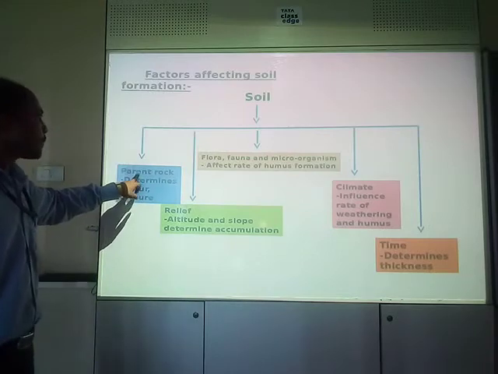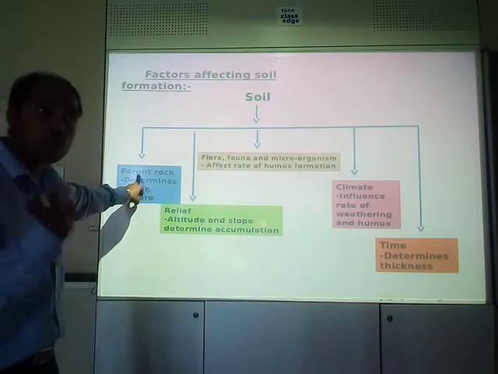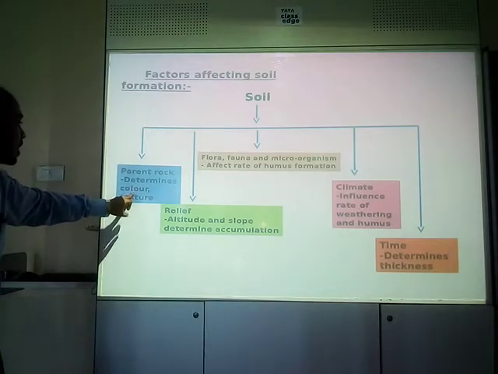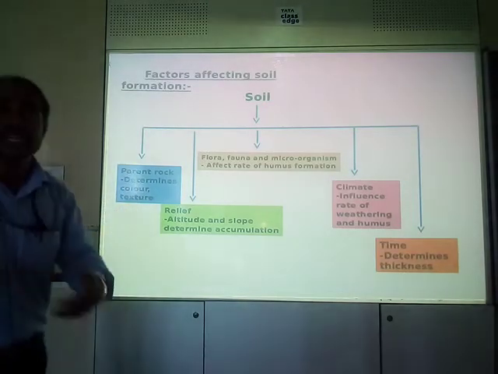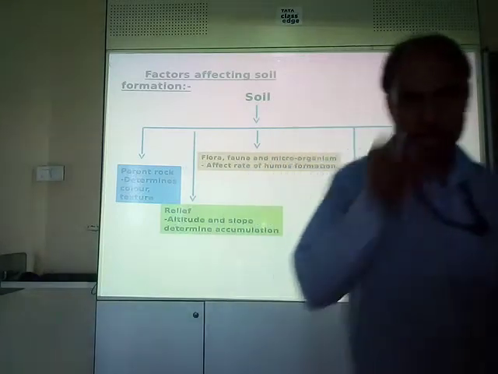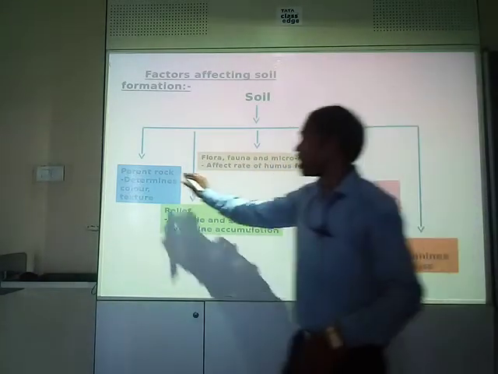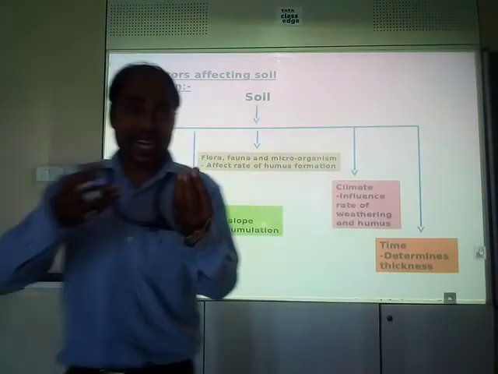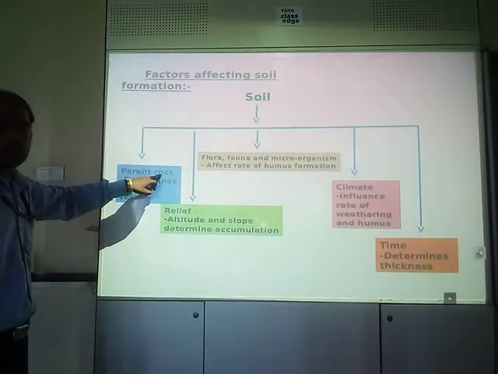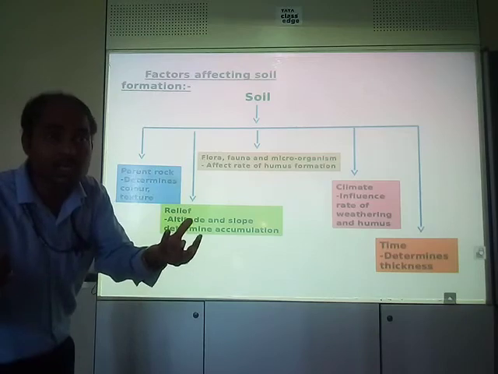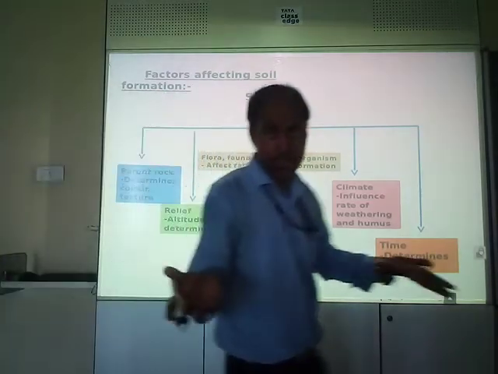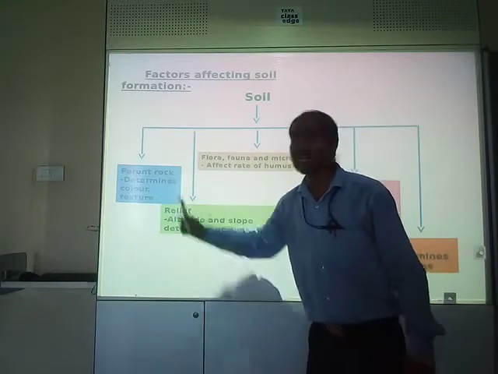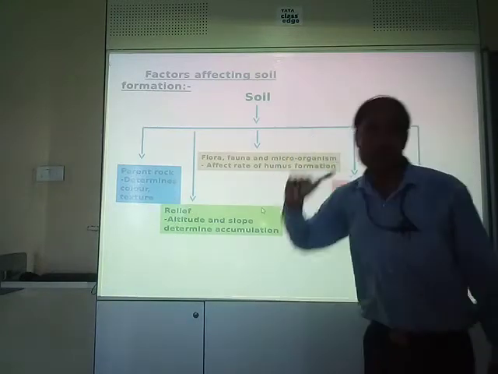That's why, on the condition, on the quality of the parent rock, the soil's color, texture are being determined, right? If the parent rock is very dark, then the soil or soil granules that are formed from the rock will be darker in color, as for example, right? So it is the parent rock that determines the color, texture of the soil.